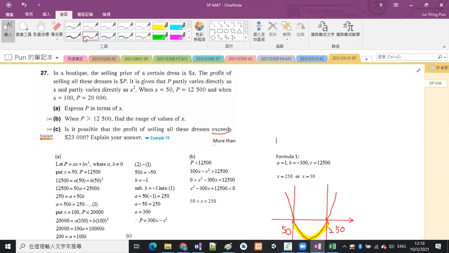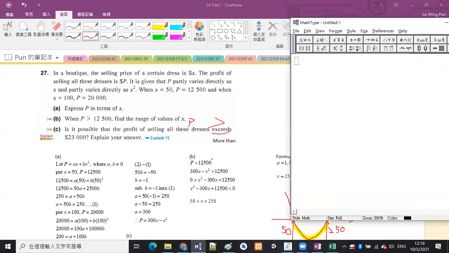So this one should be P. P larger than 23,000. Is it possible? 咁我哋咪照寫咯。P larger than 23,000. Just write down this first. But we know the formula for P. That is 300x minus x squared. Okay, so this, in order this to be larger than 23,000, then again this is a quadratic inequality.